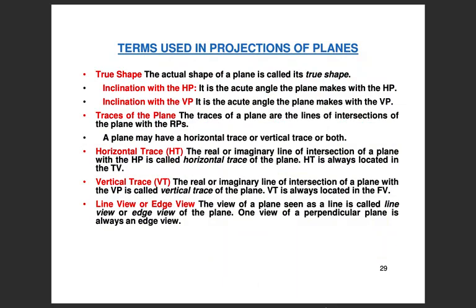Terms used in projection of planes. True shape: the actual shape of a plane is called its true shape. Inclination with the HP: it is the acute angle the plane makes with the HP. Inclination with the VP: it is the acute angle that the plane makes with the VP.